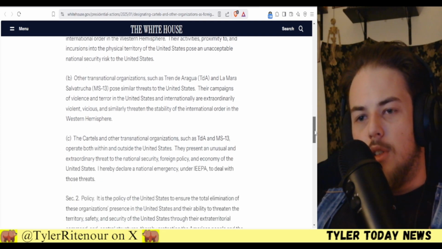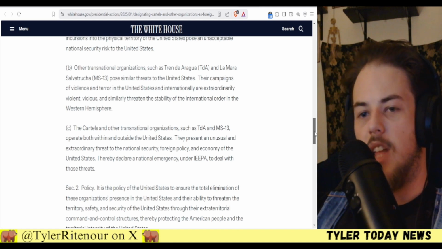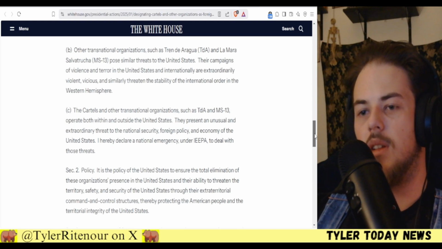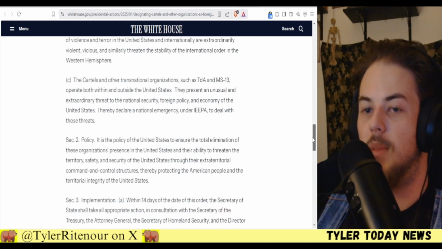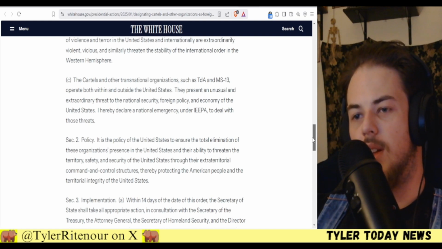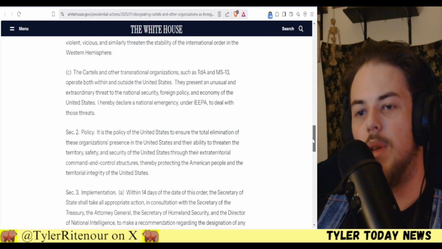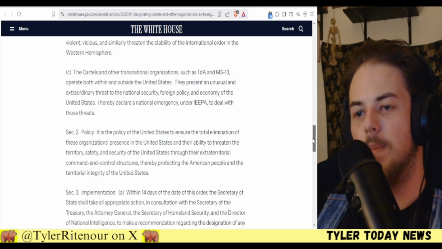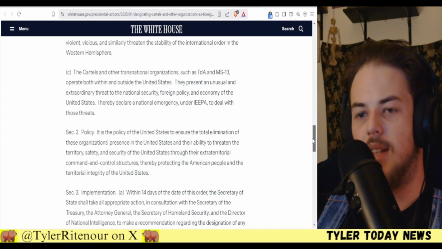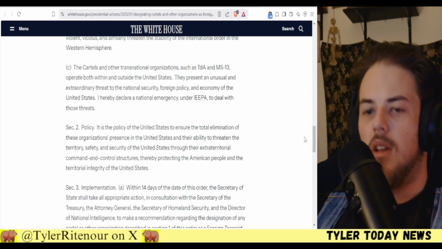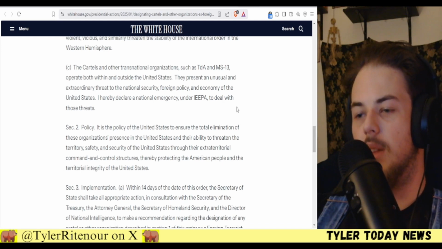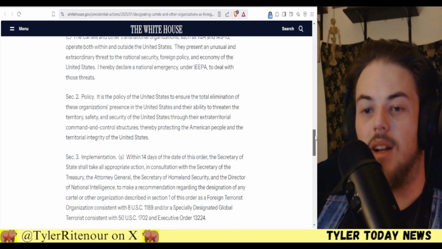Let's see. So other transnational organizations such as Tren de Agua and MS-13 pose similar threats to the United States. Their campaigns of violence and terror in the United States and internationally are extraordinarily violent, vicious, and similarly threaten the stability of international order in the Western Hemisphere. The cartels and other transnational organizations such as Tren de Agua and MS-13 operate both within and outside the United States. They present an unusual and extraordinary threat to national security, foreign policy, and economy of the United States. I hereby declare a national emergency to deal with those threats. So yeah, he's outright saying that we will be dealing with those threats. And like I said, I'm all for military action.